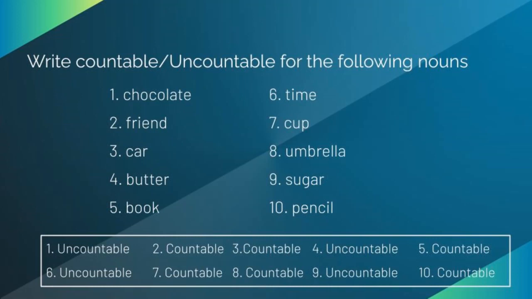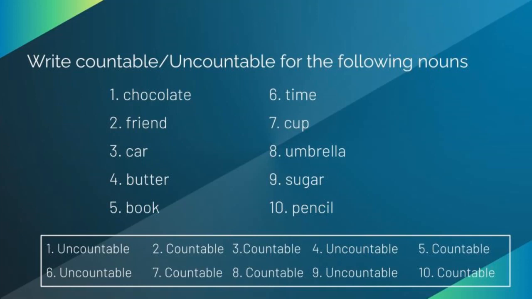Let's move to the next one, book. Is book countable or uncountable? Book is a countable noun. So write the answer as countable for the fifth one. Let's move to the sixth one, time. Is time countable or uncountable? It is uncountable. So write the sixth answer as uncountable.